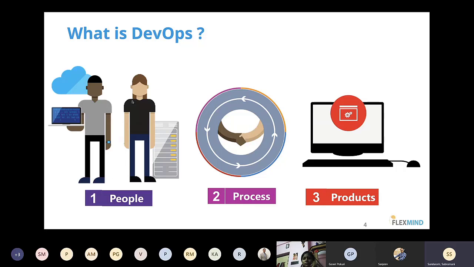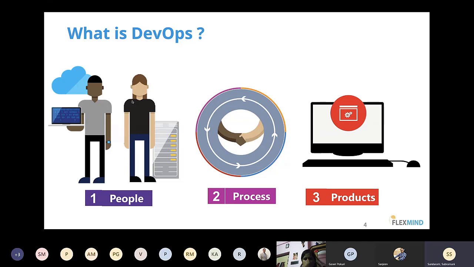So why do we need these three participants to become DevOps? Without people, we will not be able to do any automation or achieve anything, so obviously people are mainly needed. Then without a process, what will the people do? They don't know what to do, because there is no defined process or operating procedure. So we need a process to guide the people.